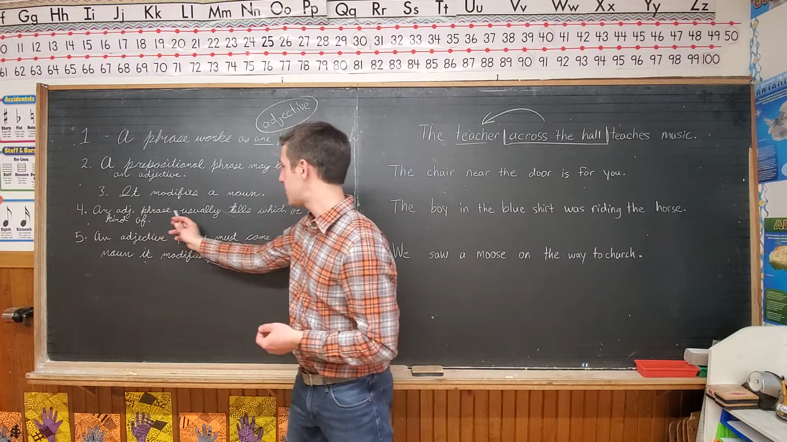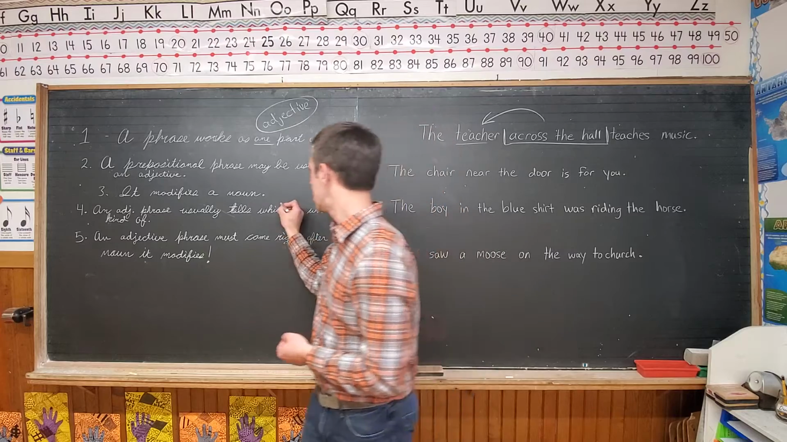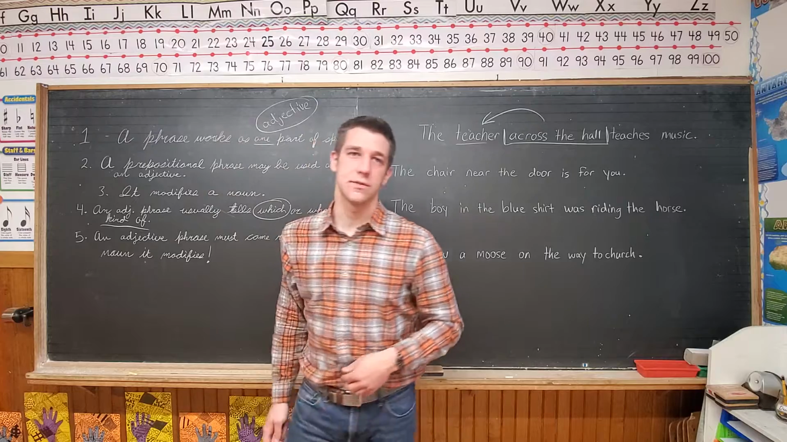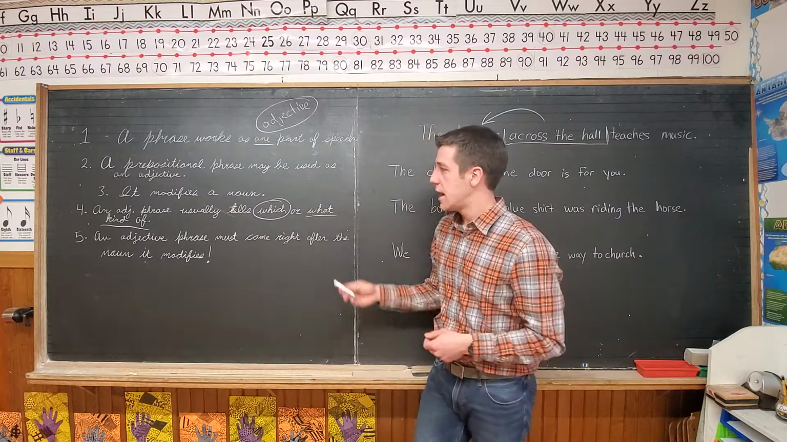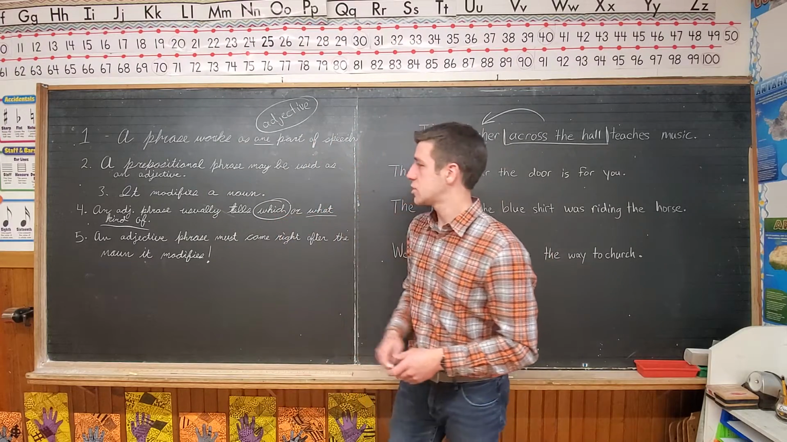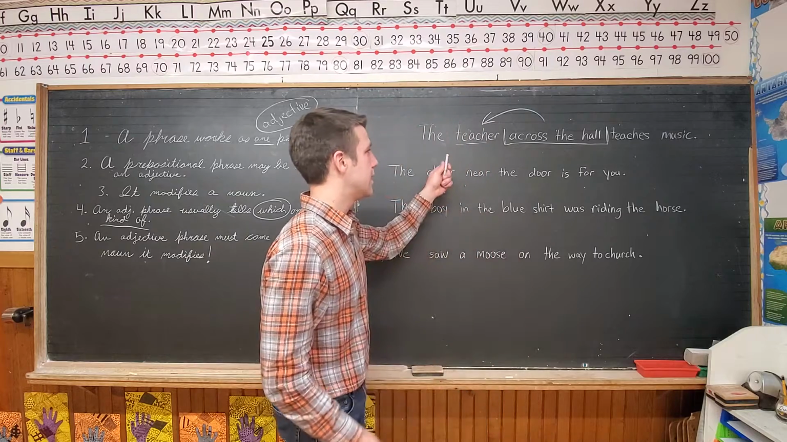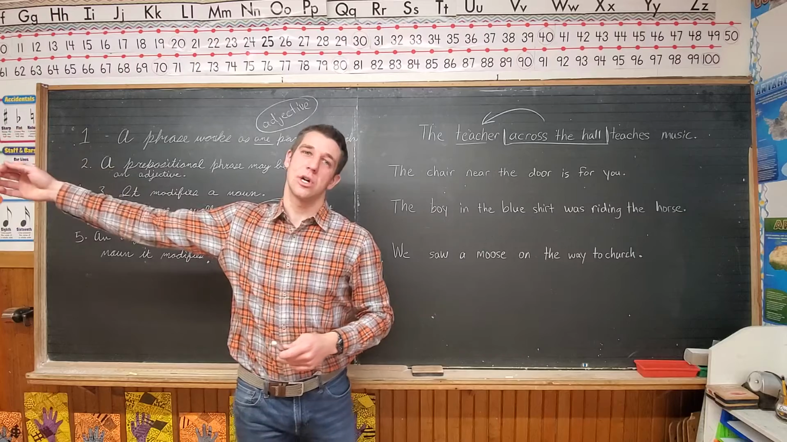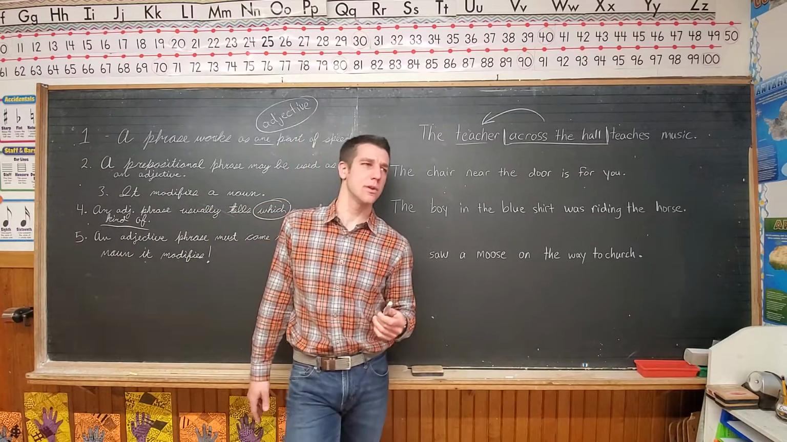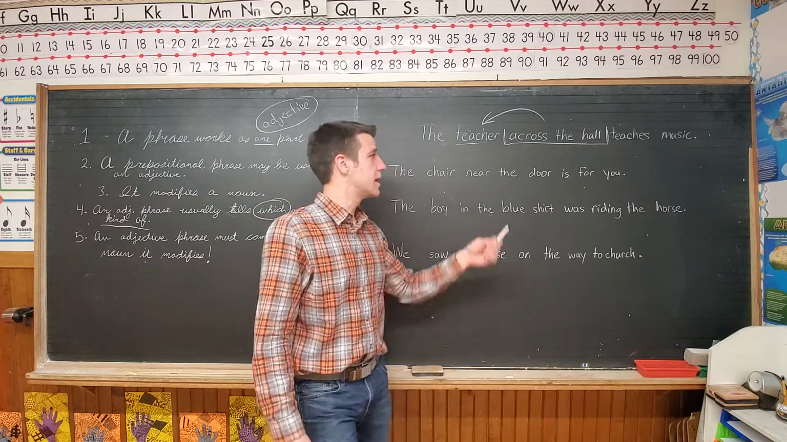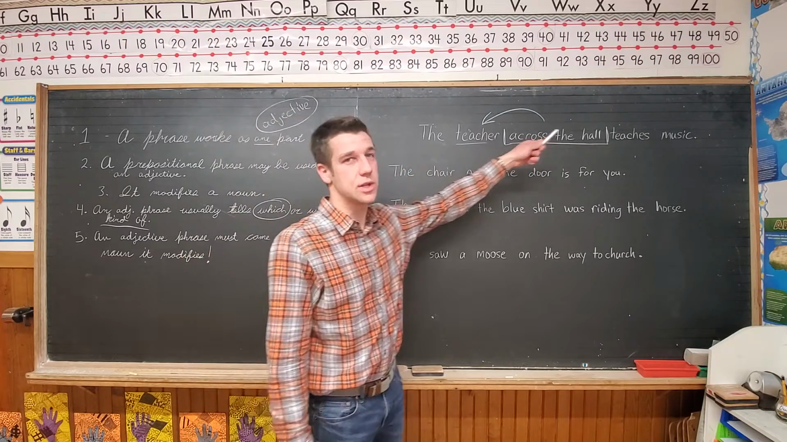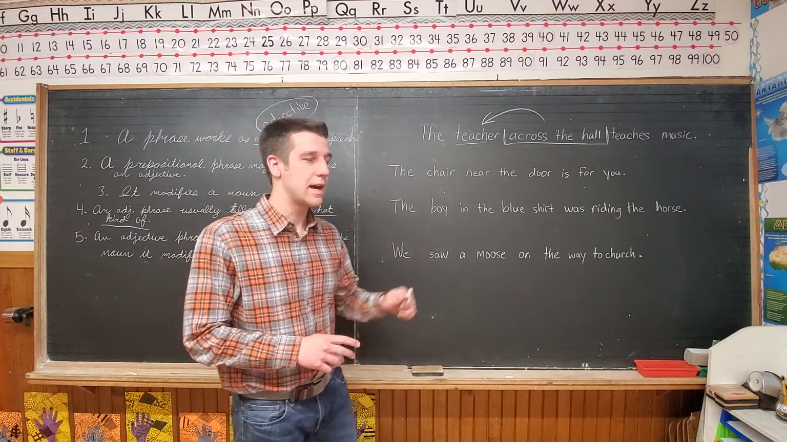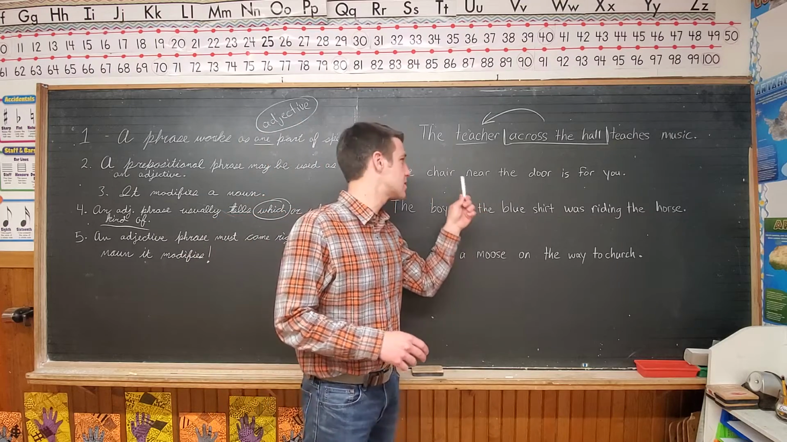Number 4, an adjective phrase usually tells which or what kind of. Remember, an adjective can tell which, whose, how many, what kind of. Adjective phrases usually tell which or what kind of. In this case, it tells which, right? Because it tells the teacher across the hall. Which teacher? Are you talking about the one across the hall, right? You know, the one that teaches music? The teacher across the hall teaches music. Make sense? Good. So that is how you can pick an adjective phrase. Let's go on to the next one.